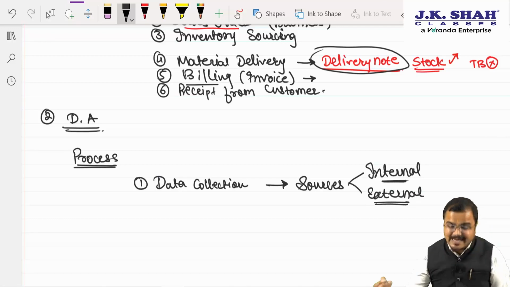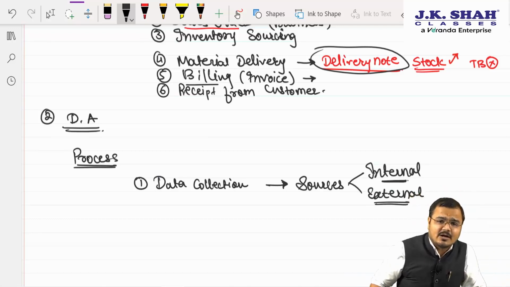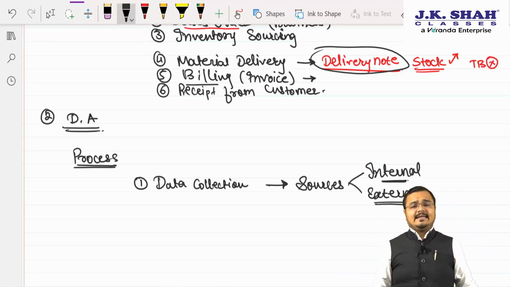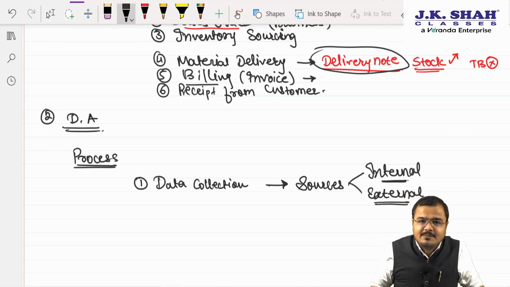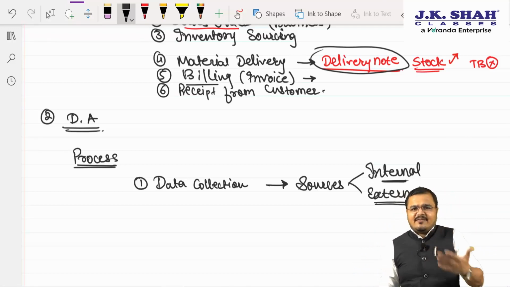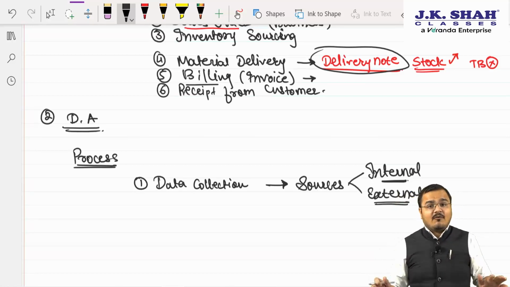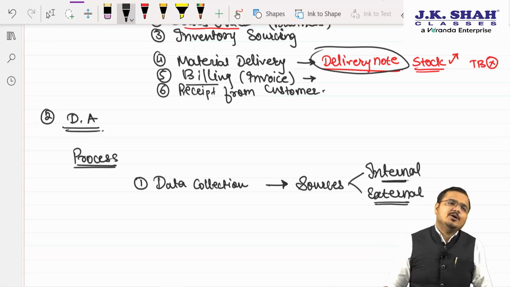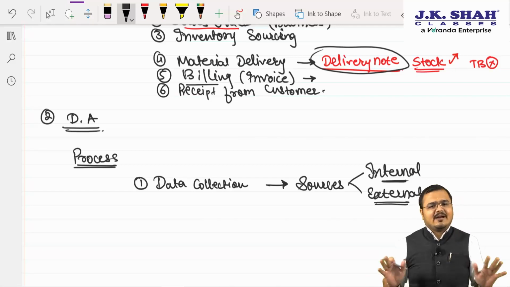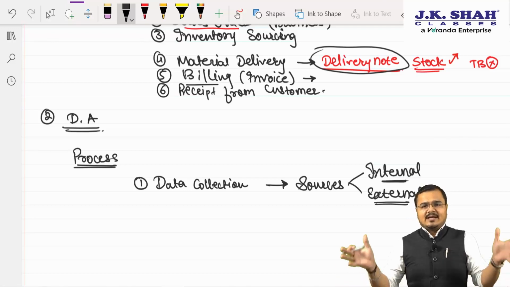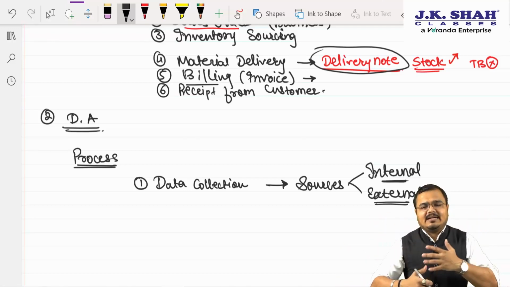Yes, sir. Within the organization as well as outside the organization, one can easily collect the data. Point number one is cleared. Yes, sir. But chartered, whenever we collect the data, do you think the data always comes in the form we expect? No, sir. We are first collecting the data. We try to see the data. First we are sourcing the data, and then people will try to do what?